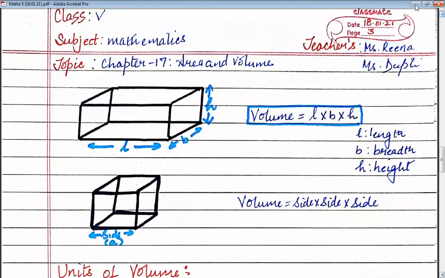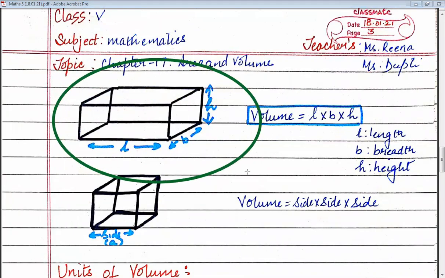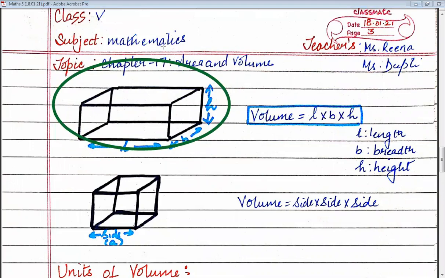Now look at the cuboid. Children, can you recognize the cuboid? Which one is the cuboid? Yes, this is your cuboid. In a cuboid, this is its length and we denote it with L. This is its breadth and we denote it with B. And this one you can call its height.